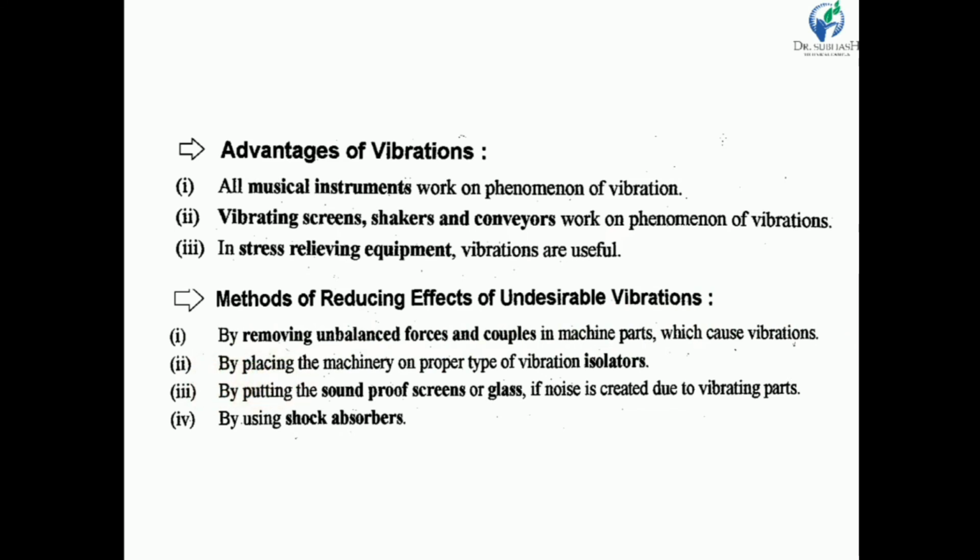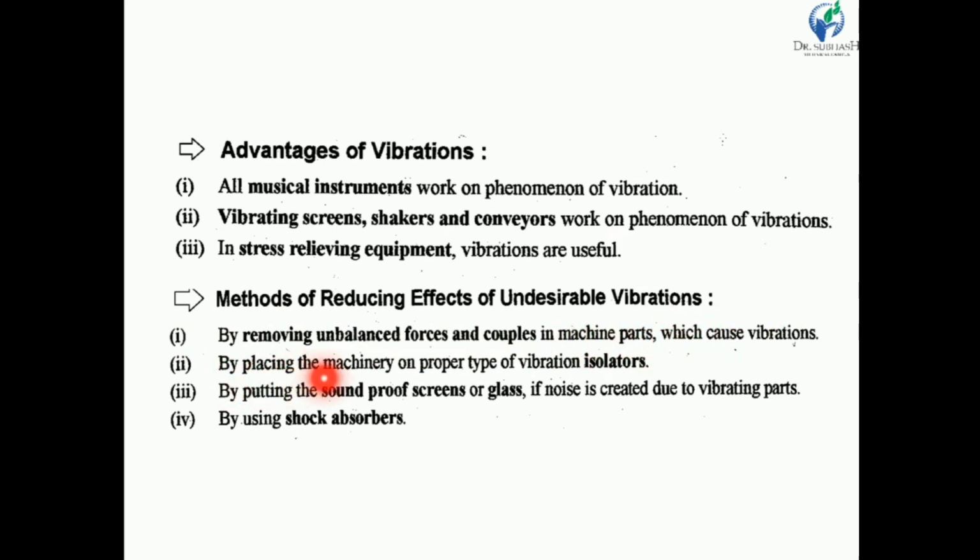We know that unbalanced machines always have some vibration and some uneven noise. If we balance the machine by putting in a balancing mass, removing unbalanced forces and couples, there is a minimum effect of vibration.